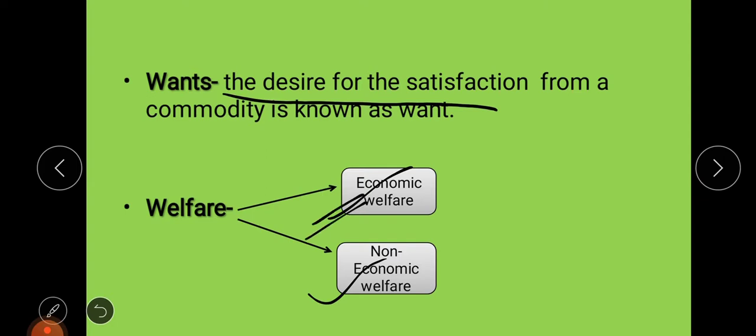Similarly, there is non-economic welfare, which is generally not measured through money. Like parents, they care for you, for their children, their siblings, but their service cannot be measured through money. That is why these are called non-economic welfare. In economics we deal with economic welfare, and we are not concerned about non-economic welfare. Non-economic means those which generally cannot be measured through money.